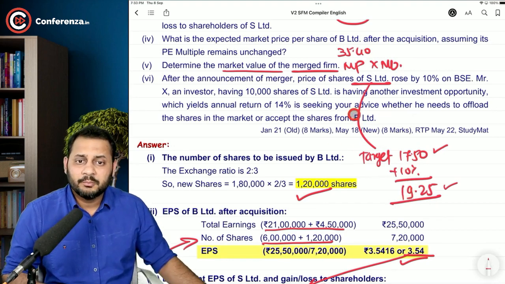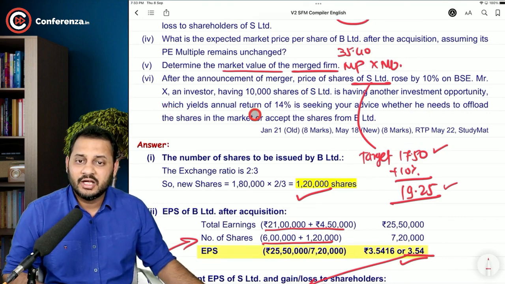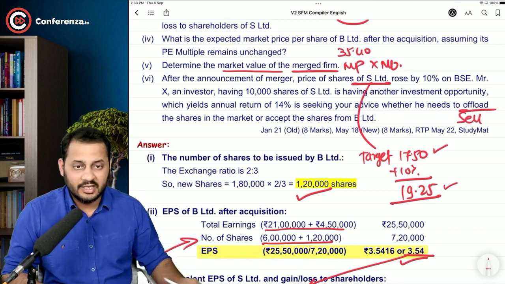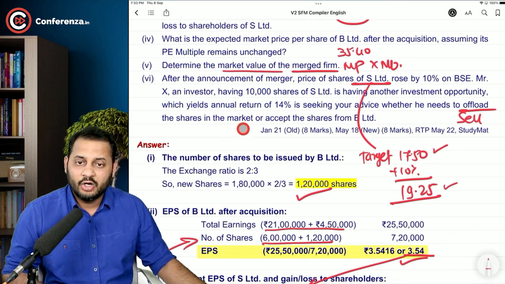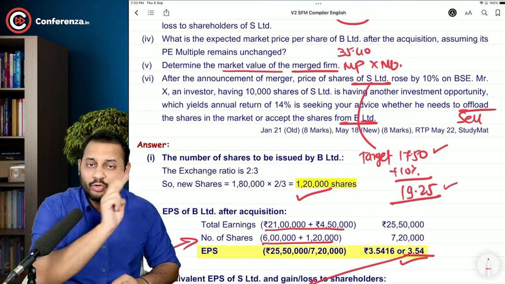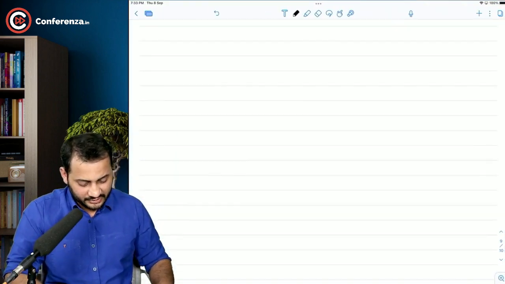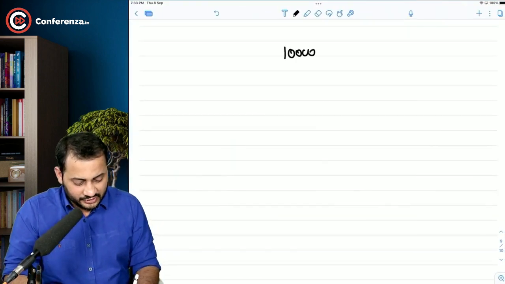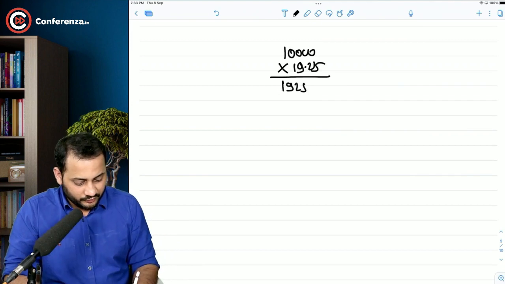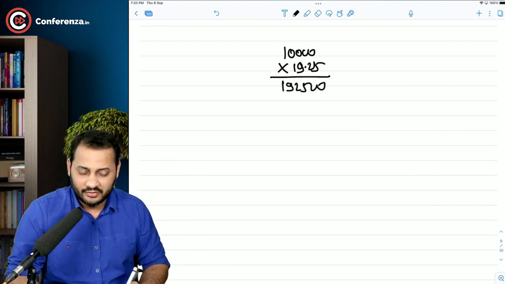Okay. But he has another investment opportunity which yields an annual return of 14%, and is seeking your advice on whether he needs to offload, that means sell the shares in the market, or accept the shares from B Limited. So there are two options with this shareholder. I will just show you. He has 10,000 shares at 19.25 now. So his portfolio value is 1,92,500.